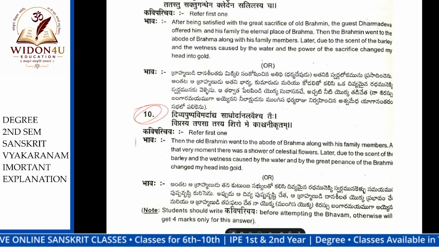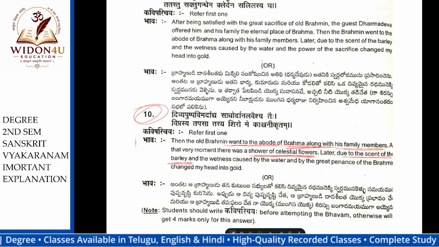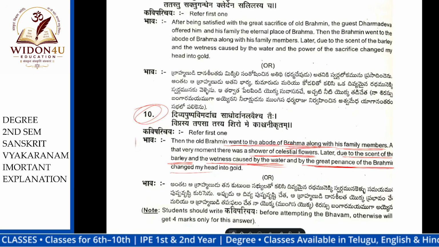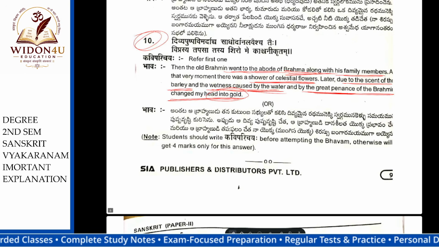Okay, see, the Brahman along with his family went above to Brahmaloka. Every moment there was a shower of celestial flowers, laden with the scent of the barley. And by the water and the great penance of the Brahmin, the head changed into gold. Whose head? The mongoose's head, into gold. Okay. This is the meaning.